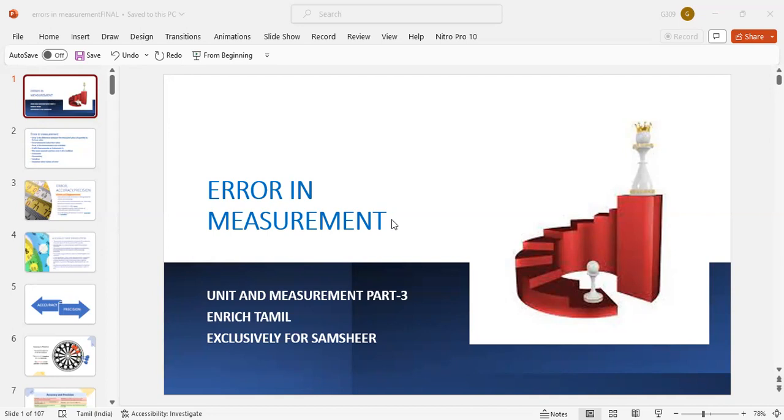So, systematic error can be classified into three types: instrumental, environmental, and observational error. For example, while measuring the mass of a jar, if initially there is an error of 2 milligram, automatically in every reading the error is added. This type of error is called instrumental error. This can be reduced by doing the zero adjustment.